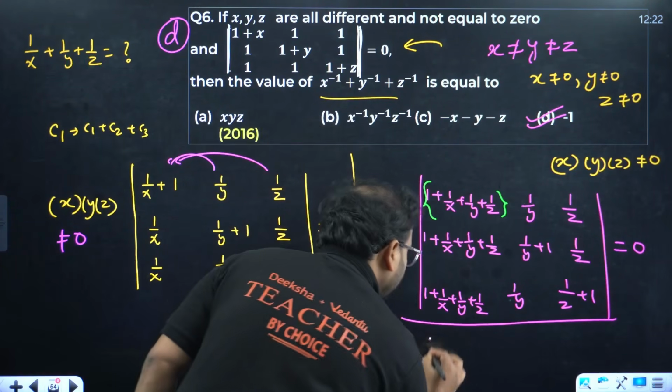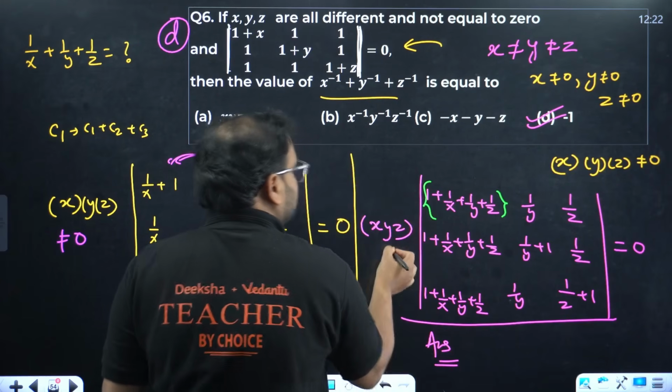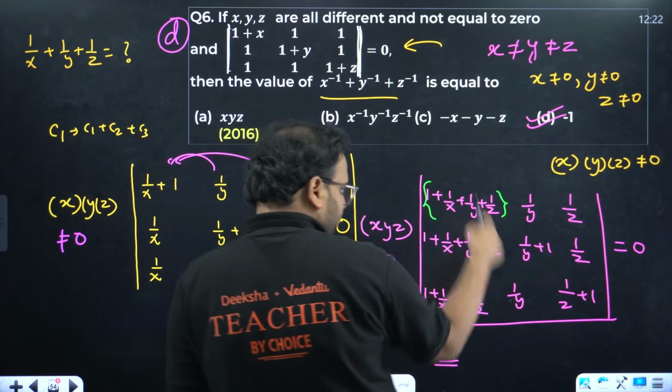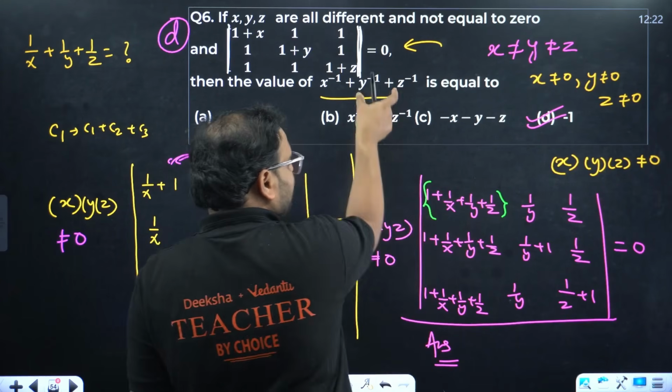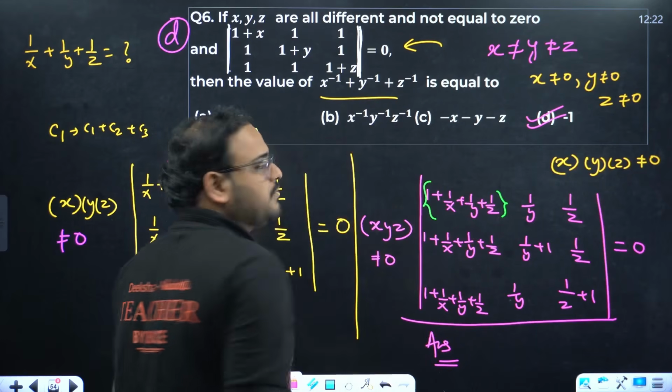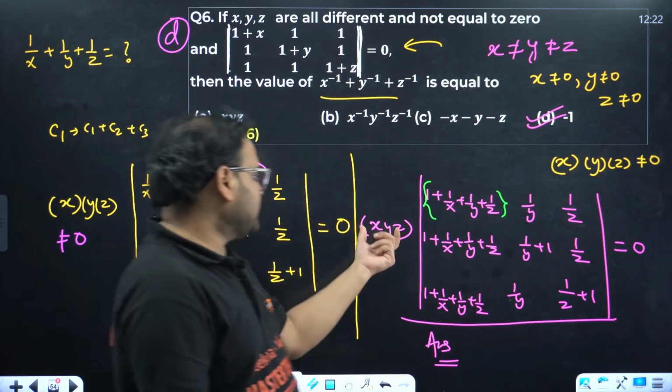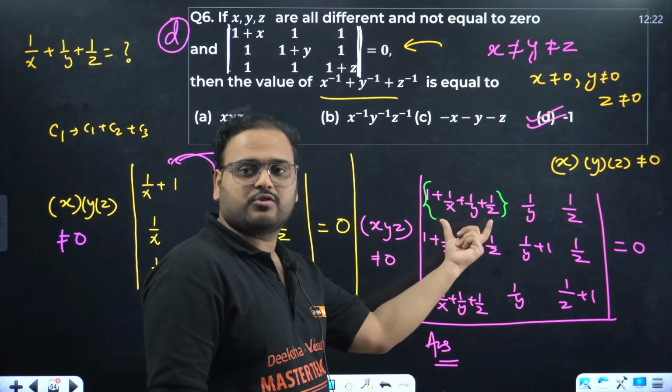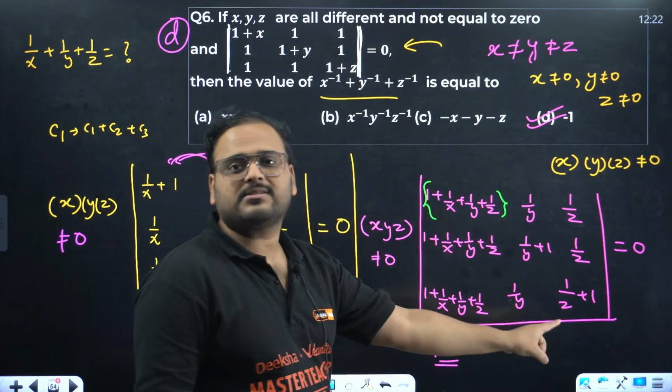Your answer will come directly from here only. This is non-zero, sir. So if you take this common, and this is what is written over here, it means this must be equal to what? Minus 1. Because I have 3 factors. This factor is there, I take it common, then this will be also a factor, and then I have the determinant also as a factor.